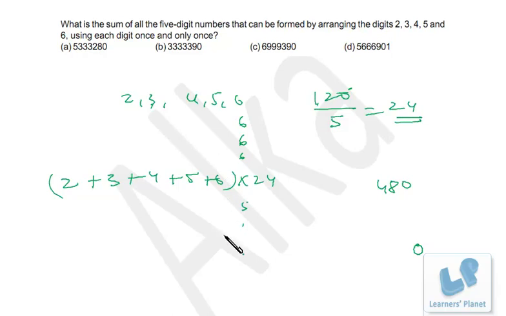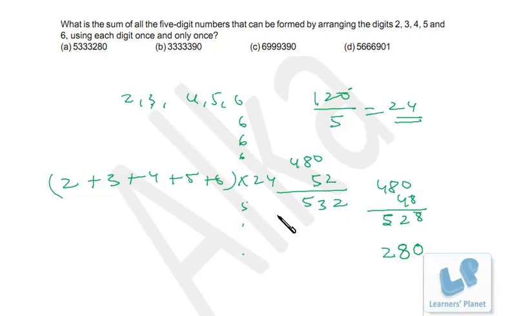Similarly, the sum of the second line, the tens place, will also be 480, right? So 480, and you have 48 with you. So 8 plus 8 is 16, 8 plus 4 is 12, and 4 plus 1 is 5, so the total of the tens place will be 528. You will write 8 and 52 will be carried, right? So further, for the third place 480 will be the total, and then you have 52 as carried over. So 2, 8 plus 5 is 13, and 4 plus 1 is 5. So you will write 2, and 53 will be carried. In a similar manner you can proceed.